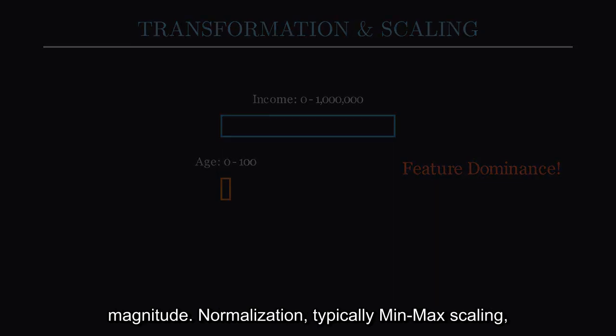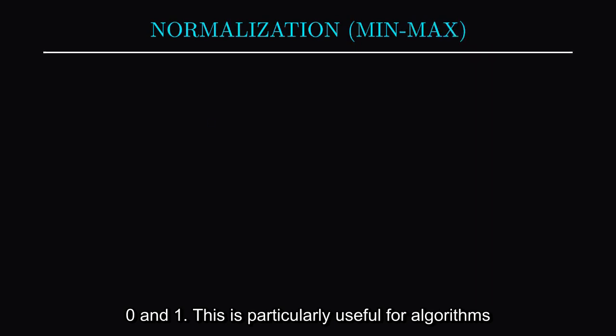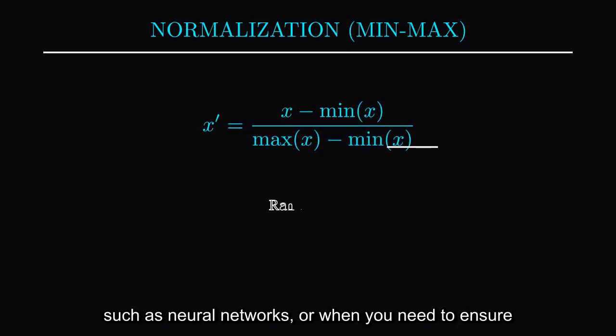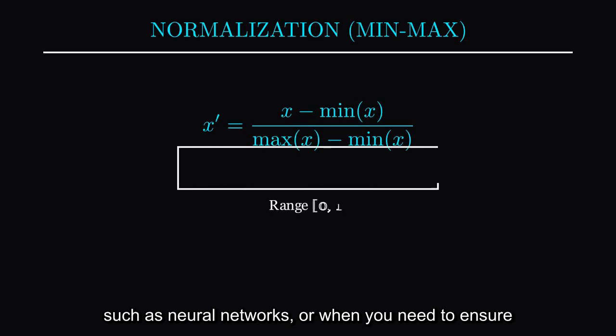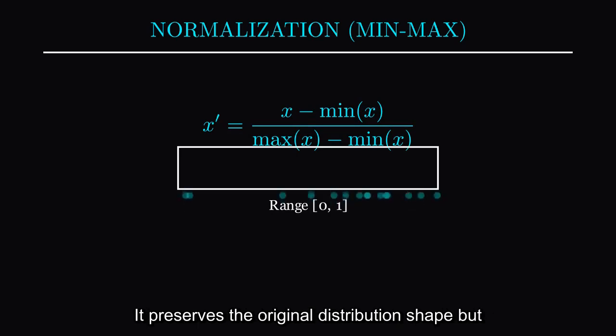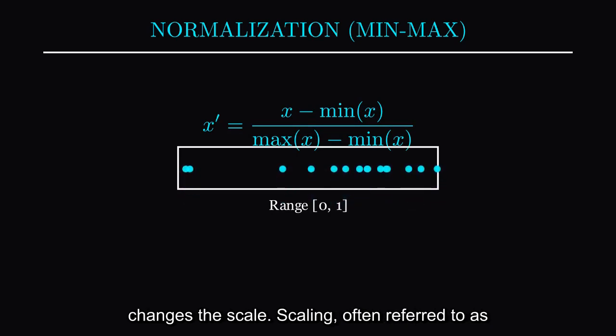Normalization, typically min-max scaling, rescales features to a fixed range, usually between 0 and 1. This is particularly useful for algorithms that do not assume any distribution of the data, such as neural networks, or when you need to ensure all features contribute equally during optimization. It preserves the original distribution shape but changes the scale.